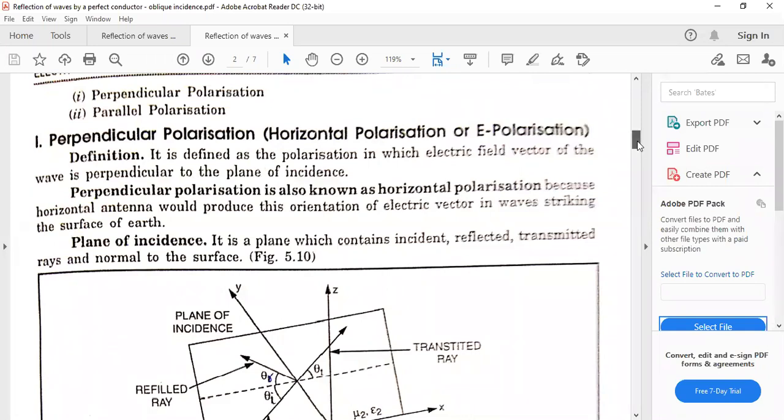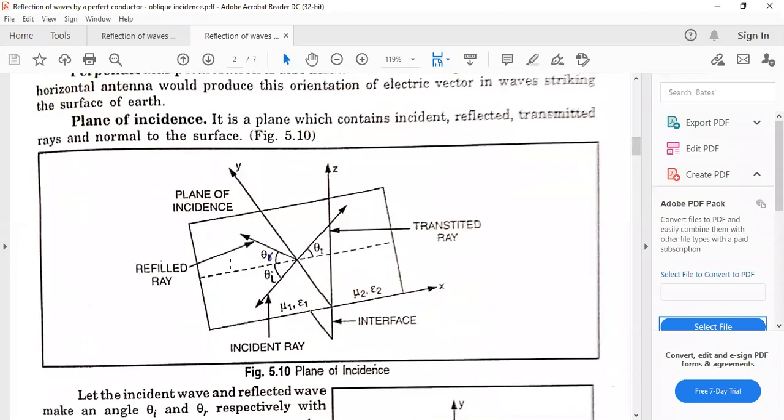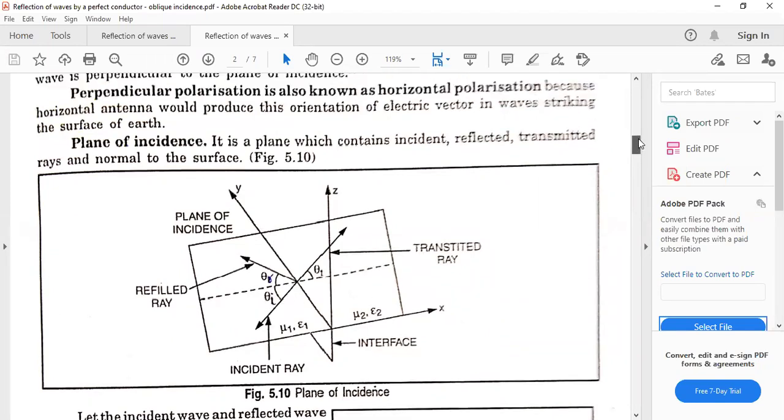Okay, so this is our plane of incidence. Here you can see this is theta I, the angle of incidence, and the wave is reflected back to the same medium, and some energy is transmitted to the other medium. This is the transmitted ray. This angle of incidence gives two types of polarization. One is perpendicular to the plane of incidence, and the other is parallel to the plane of incidence.